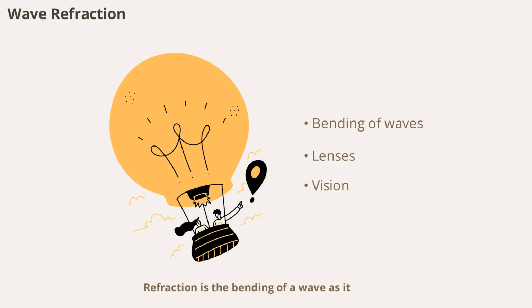Refraction is the bending of a wave as it passes from one medium to another with a different speed. This is why a straw looks bent in a glass of water. Refraction is crucial in optics, affecting how lenses focus light and how our eyes see. It also plays a role in sound waves, affecting how we hear in different environments.